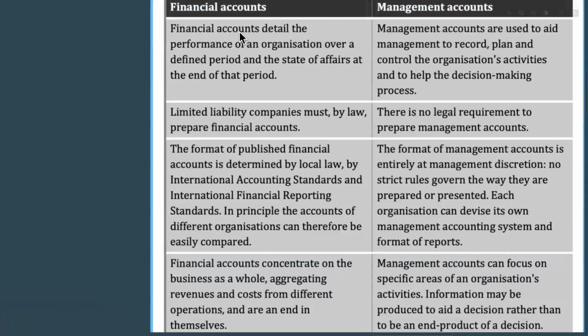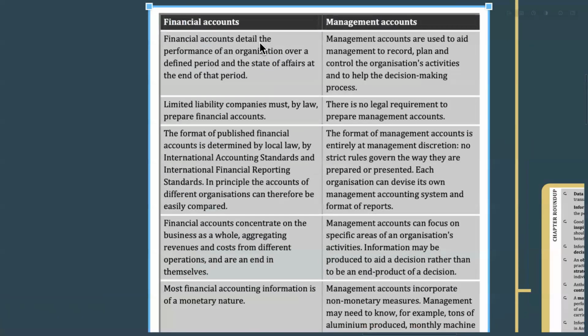So you can see the financial accounts. Financial accounts detail the performance of an organization over a definite period and the state of affairs at the end of that period. What does it mean? It means financial accounting details the performance of an organization, meaning the profit or loss for a definite period, for example a one-year period. Performance means how much they have made as revenue and what their cost of sales is. Then they made a gross profit.